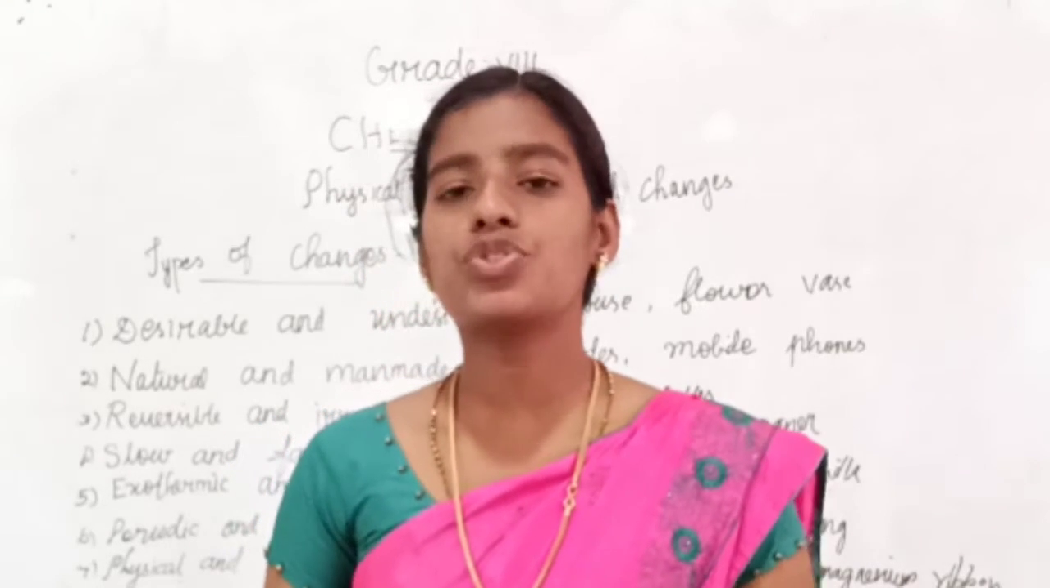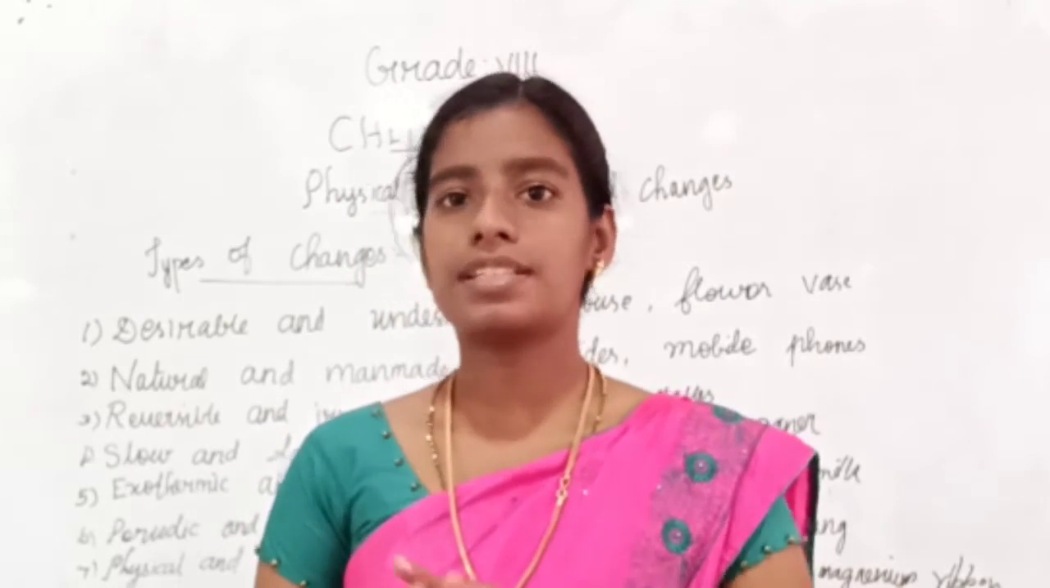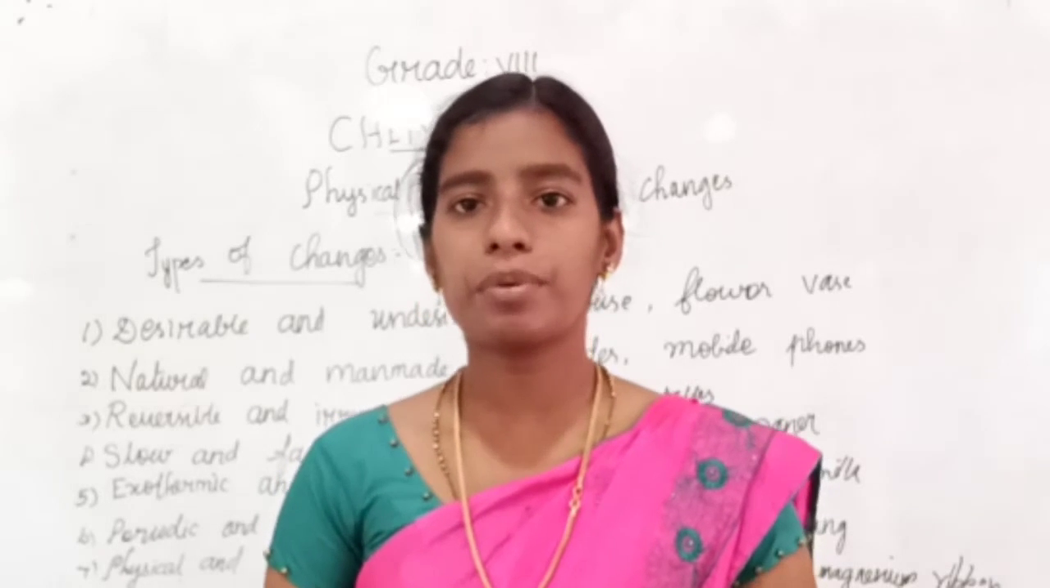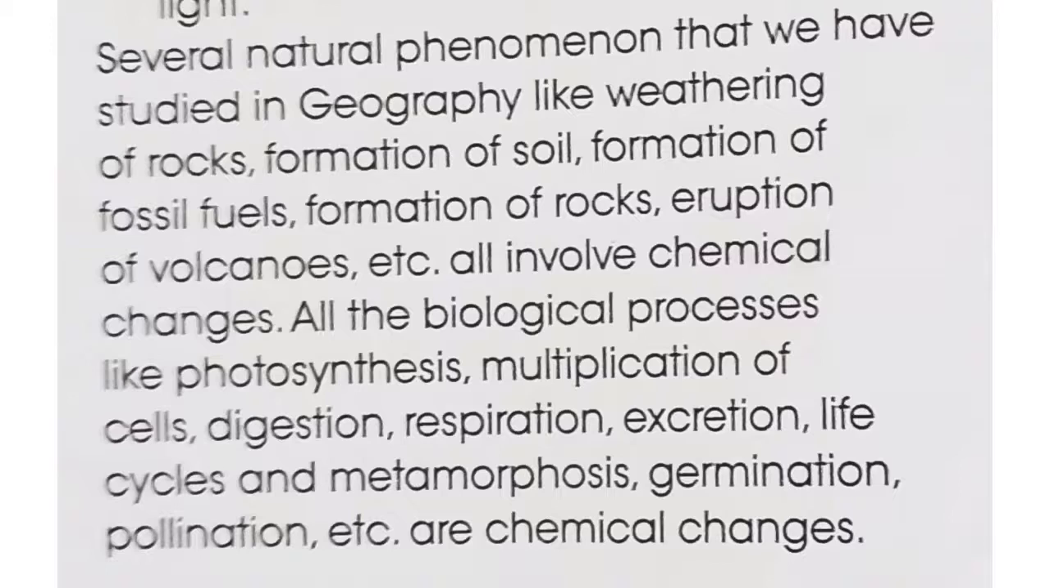Now in the field of geography we have learned some examples. Can you remember that? In the field of geography, weathering of rocks, formation of soil, formation of fossil fuel, formation of rocks, eruption of volcanoes, etc. are the examples of chemical change. These are all done by chemical change.